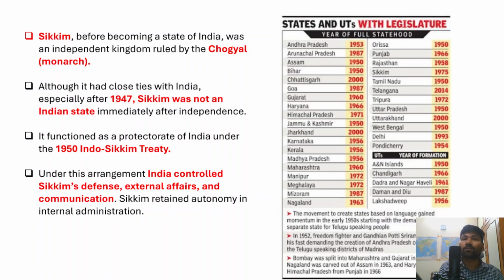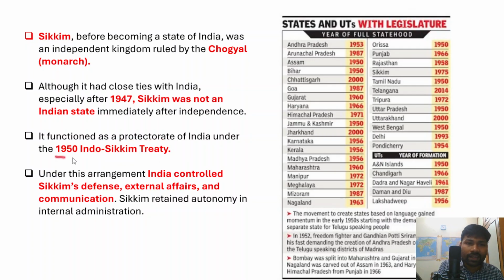It was just a protectorate of India after independence. Sikkim functioned as a protectorate of India under the 1950 Indo-Sikkim Treaty. There was a treaty signed in 1950, under which Sikkim became the protectorate state of India.